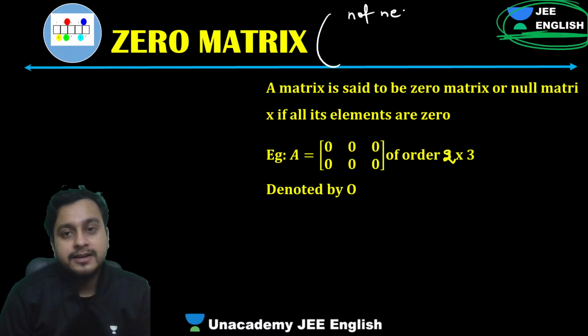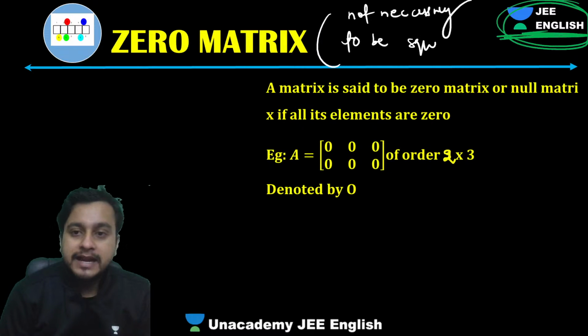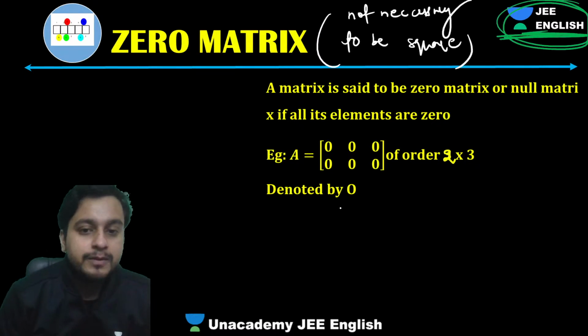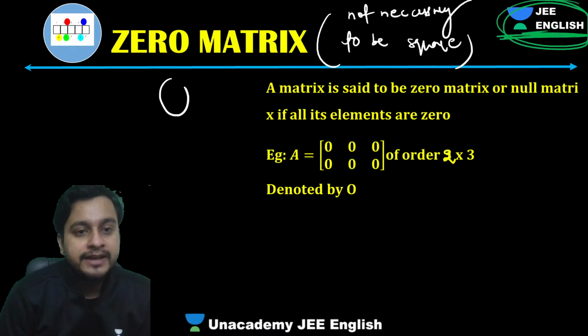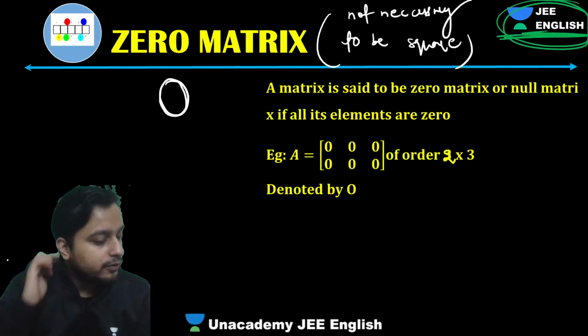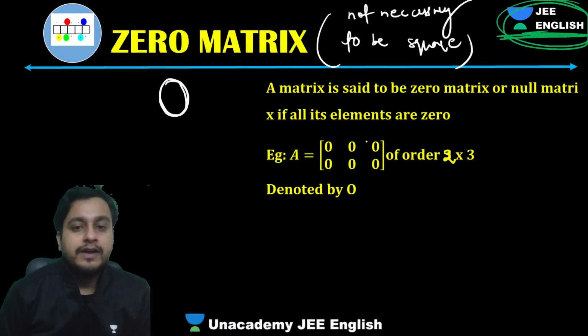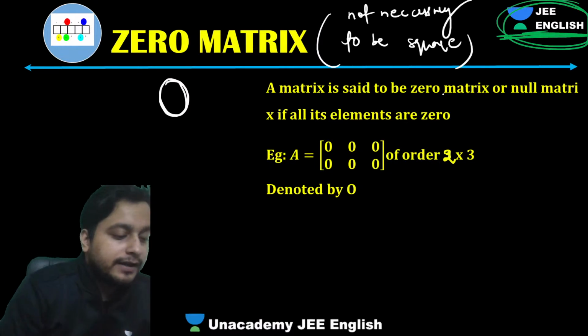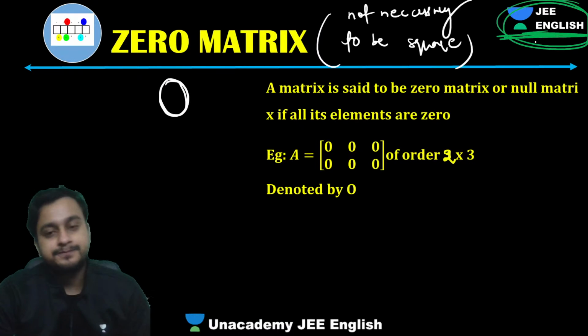Not necessarily to be square. You're going to keep that in mind. Is this a square matrix? No, but it's a zero matrix. Zero matrices are denoted by O. It can be square, it can be non-square. Both are possible. Fine. Great.